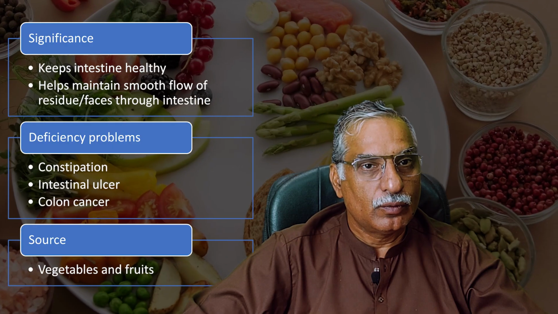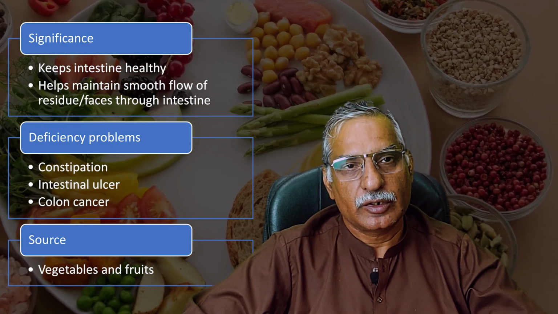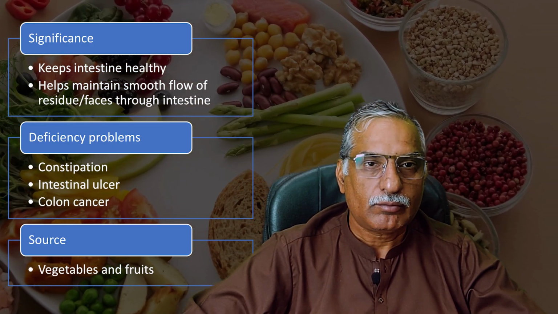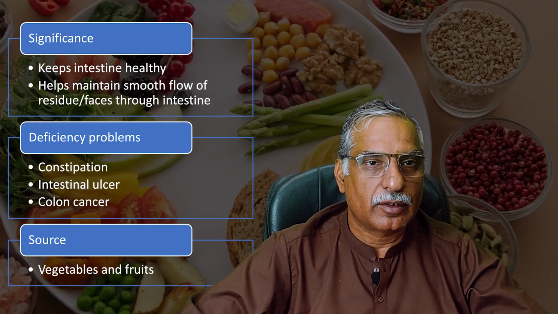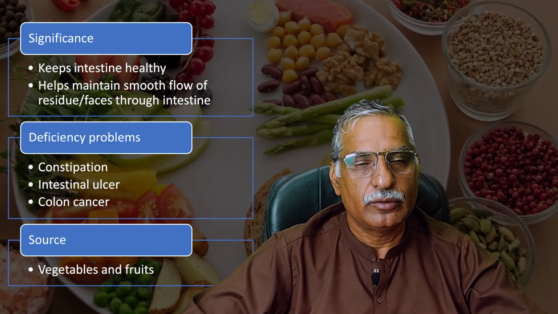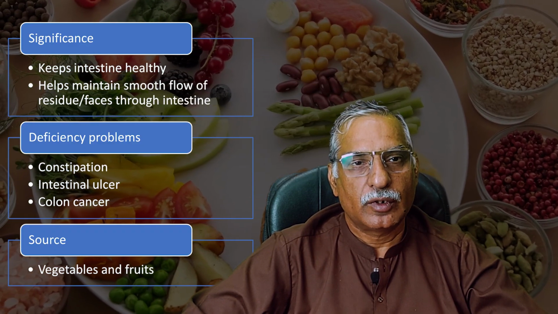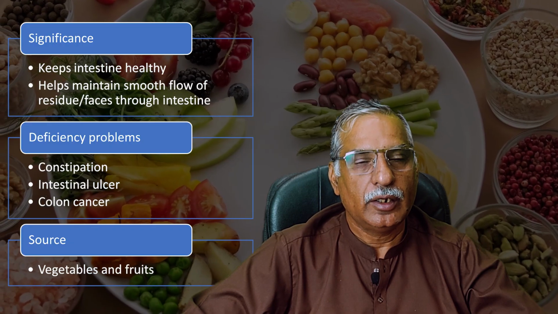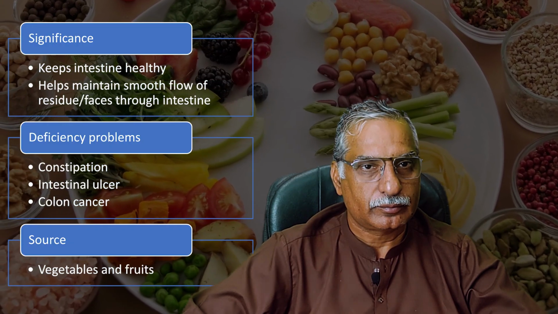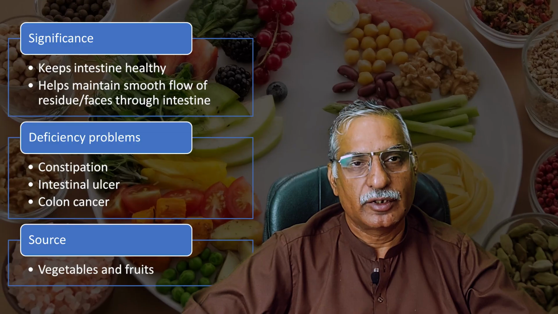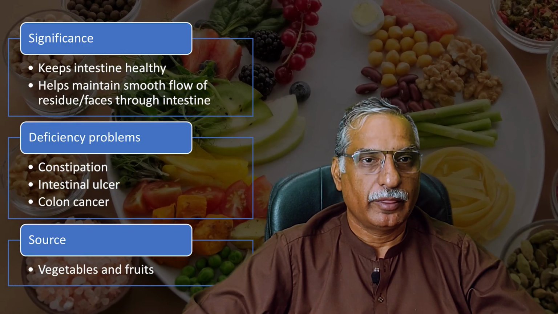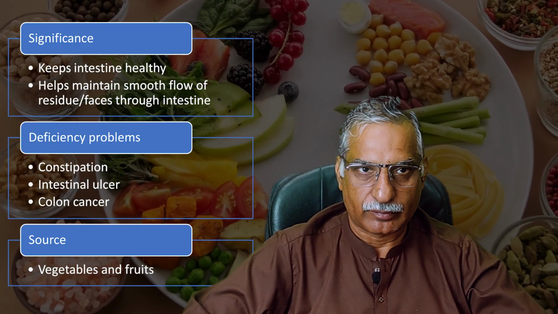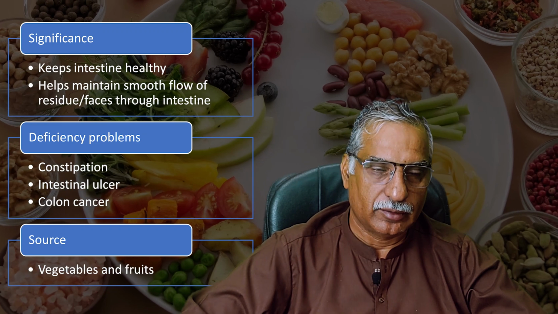But if there is no water, that will lead to constipation, because cellulose fibers are not there in the diet, they are not there in the residue. The intestine will absorb all the water in the residue, and it will become dry and hard. It would be harder for the intestinal muscles to push that residue forward towards the rectum.